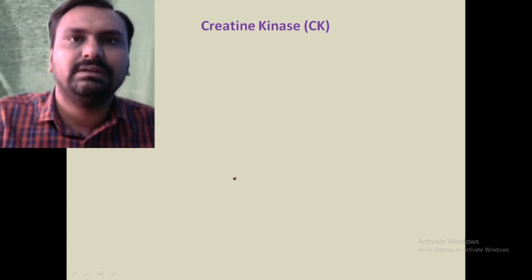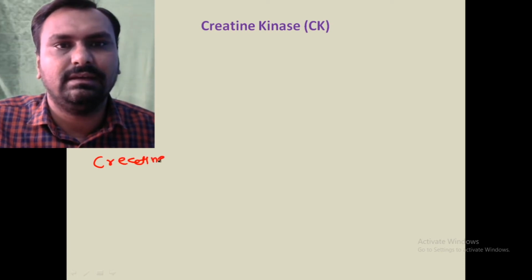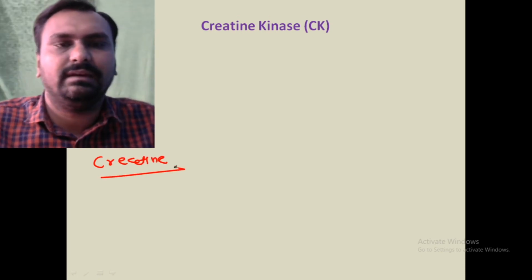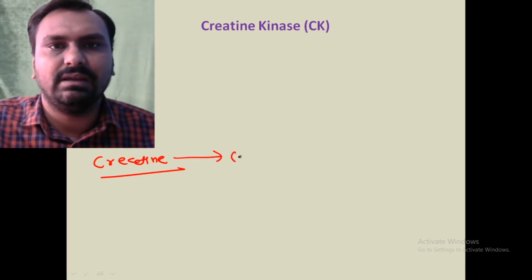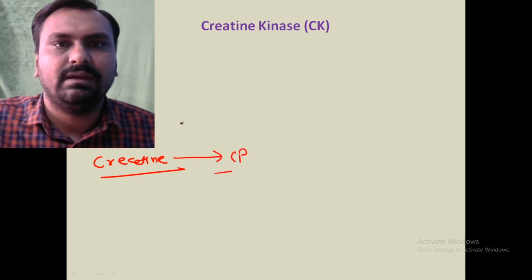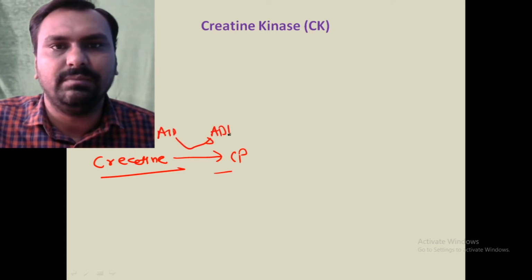Now coming to creatine kinase. What is the role of creatine kinase? Creatine, which is made up of 3 amino acids, glycine, arginine and methionine, is converted to creatine phosphate, and here ATP is converted to ADP.